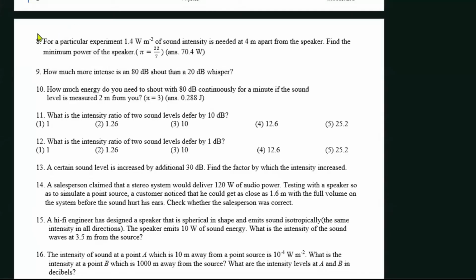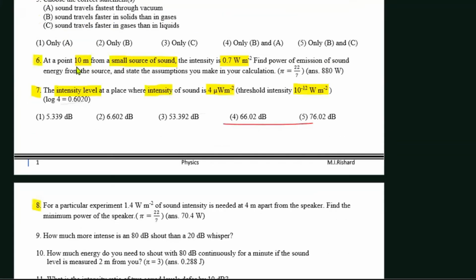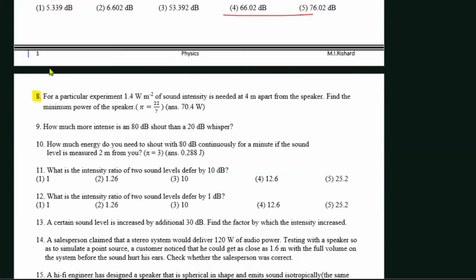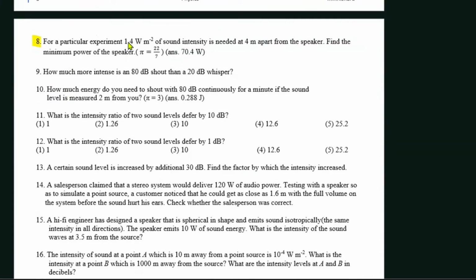Right, so let us go for the 8th question. This is also not going to be a very difficult one. This is very similar to the 6th question. So one last time, let's discuss this kind of problem, so that you get familiar with the equations. For that sake, let us discuss this problem.